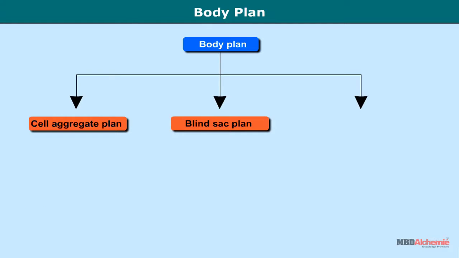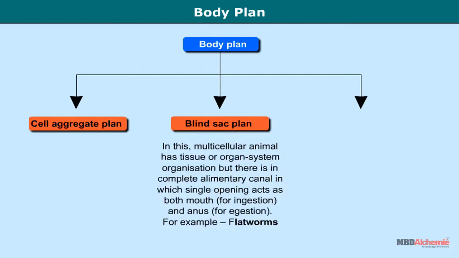Blind sac plan: the multicellular animal has tissue or organ system organization, but there is an incomplete alimentary canal in which a single opening acts as both mouth for ingestion and anus for egestion. For example, flatworms like Fasciola hepatica or liver fluke.